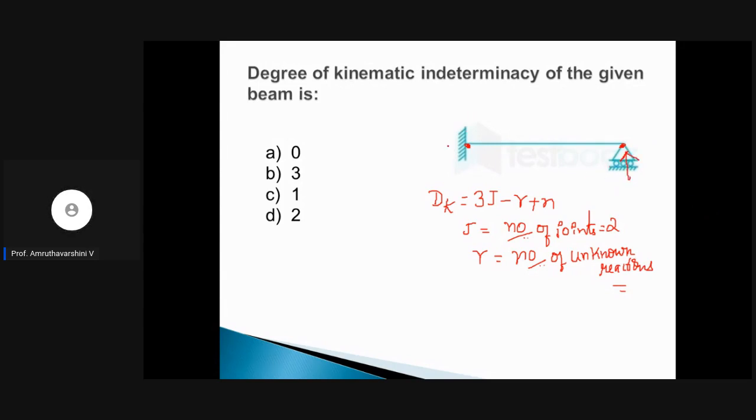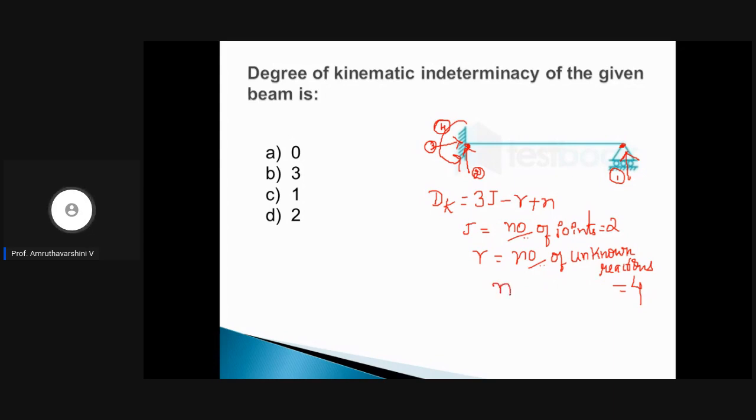What about this? It is a fixed support. We have one vertical, one horizontal, and one moment. So totally 1, 2, 3, 4. How many reactions do we have? We have 4 unknown reactions.